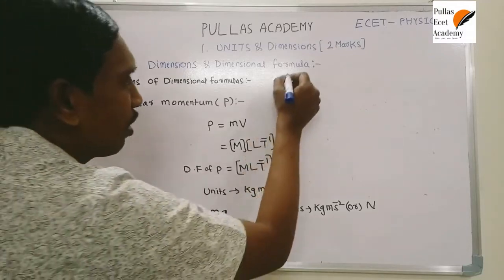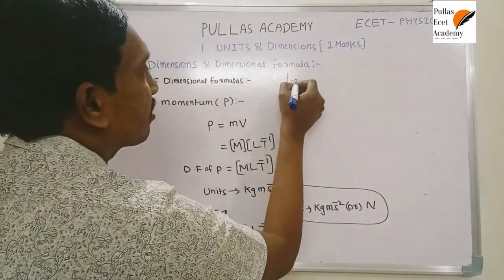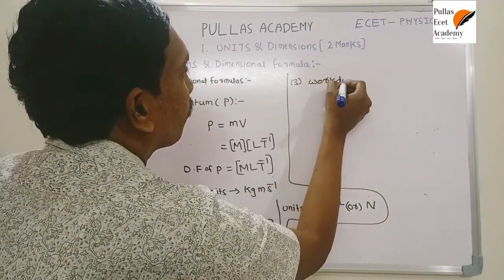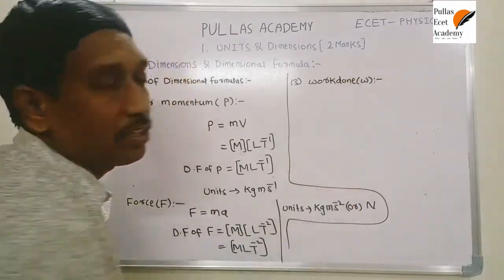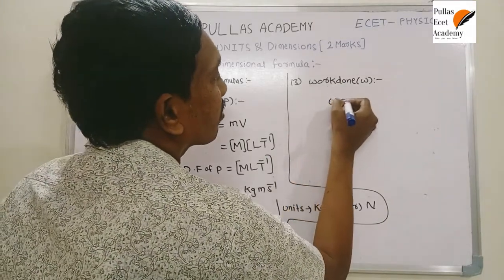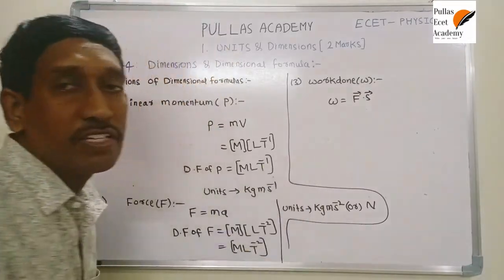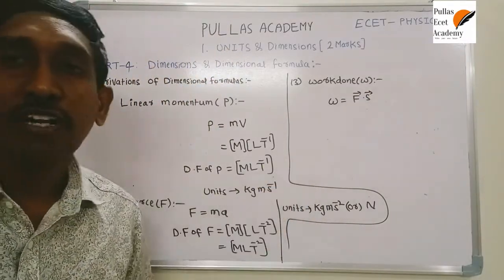Okay, so one more very important quantity is work done. The next quantity is work done, or work. Do you know the formula for work? According to the definition, work done is the scalar product of force and displacement. That means the product of force and displacement is called work done.